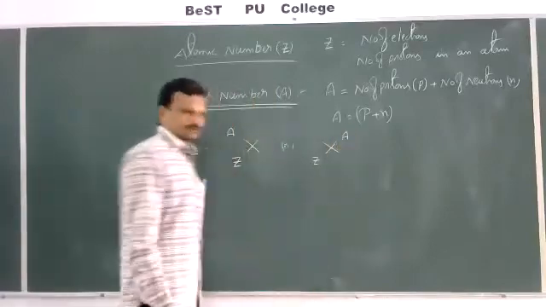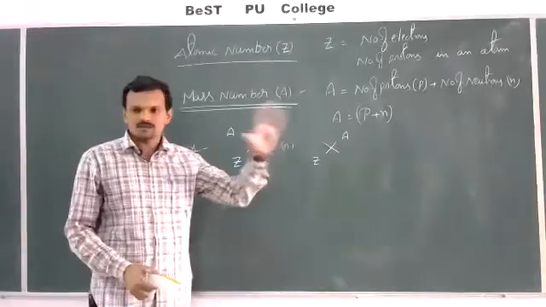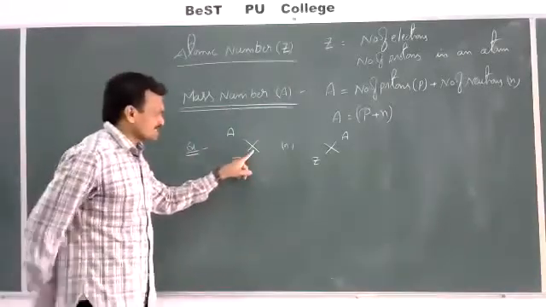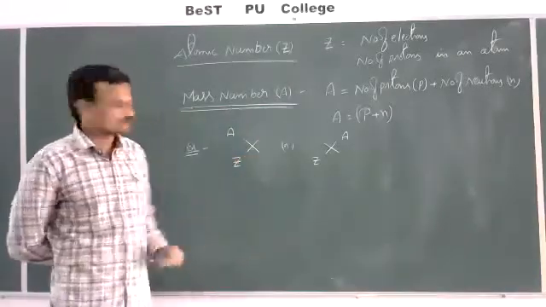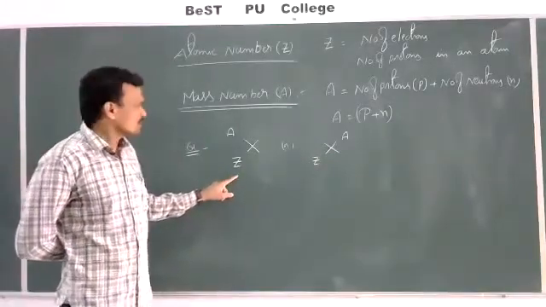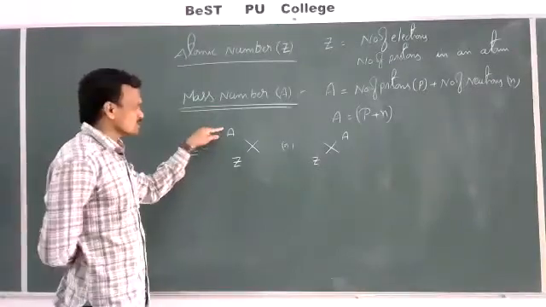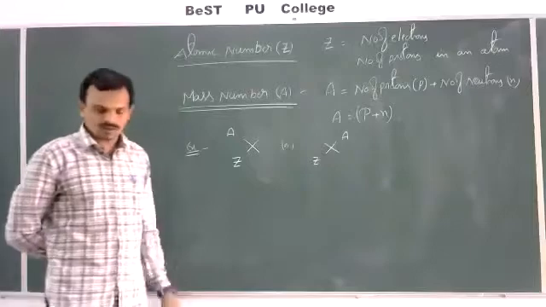Like this also you can write. So this is the representation of a nuclide of an element. Here X is nothing but a symbol of the element, Z is atomic number, A is mass number. It is equal to sum of protons plus neutrons.